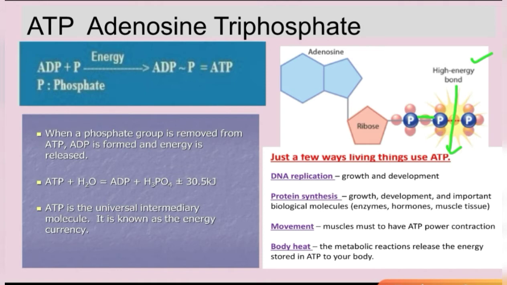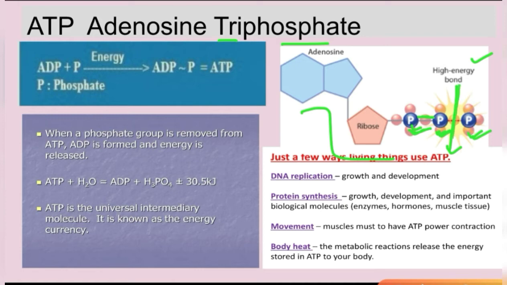Here you could see the 3 phosphates are there. Because of 3 phosphates, we call it triphosphate. So the whole name is adenosine triphosphate because 3 phosphates are attached to it. If only 2 phosphates are attached, it will be known as adenosine diphosphate. If 1 phosphate is attached, then adenosine monophosphate. This is how the naming is done.